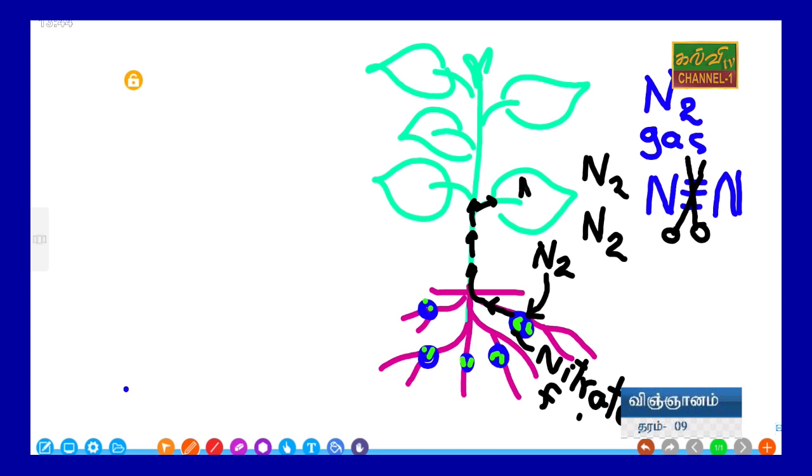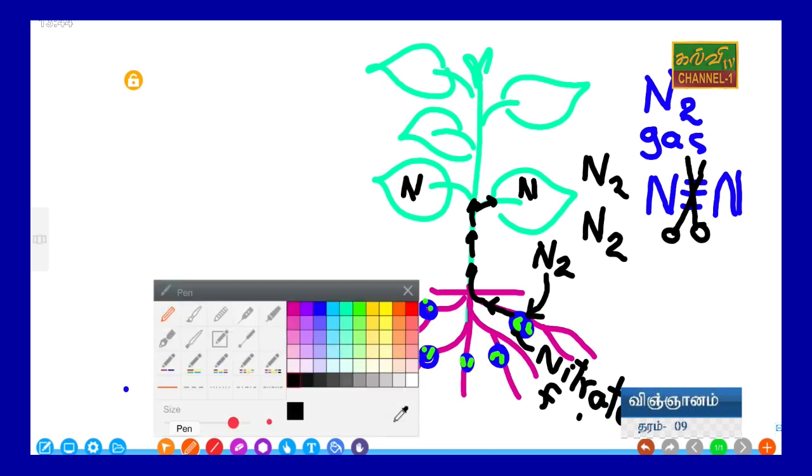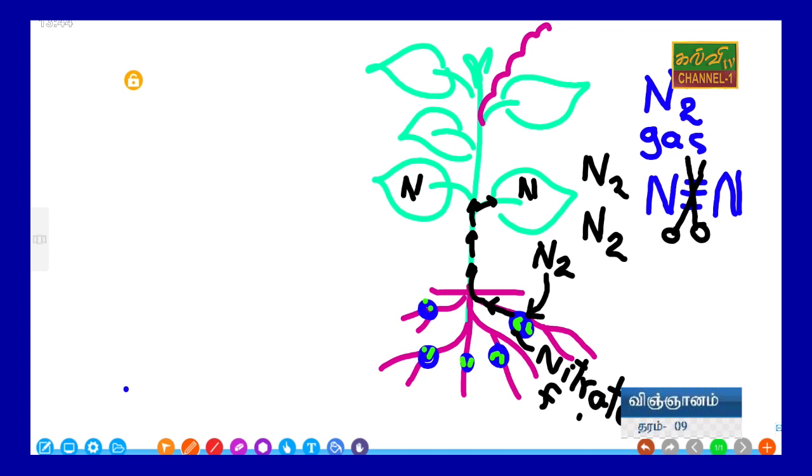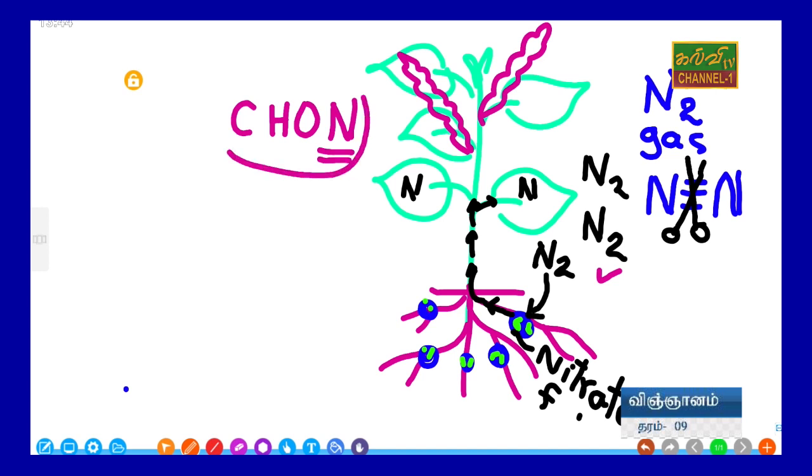Therefore, this kind of plant is rich in nitrogen. Normal plants don't have nitrogen. That is the reason the leguminous plant consists of more protein, protein-rich food. Why? They have got additional nitrogen. We already studied CHON. N means nitrogen. This is available in protein. Only protein. But protein consists of what? CHON.